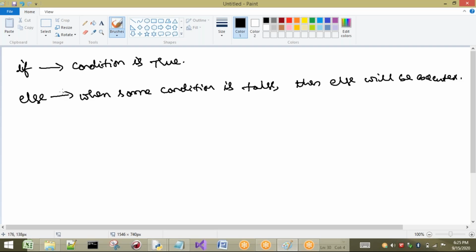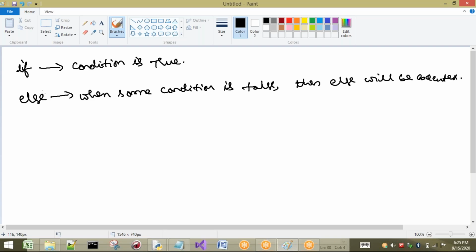Now generally what happens? If you see the if statement, it executes only if the condition is true. In a for statement, if you have some condition, only if that is true is the for loop going to be executed. In the same way, while also. But else is different from all these. Generally any expression evaluated true leads to execution of its body statements, but the else body is executed only when the expression evaluates to false.